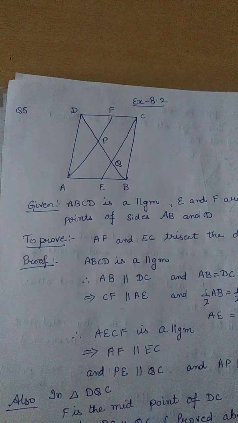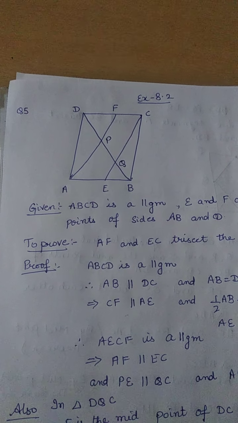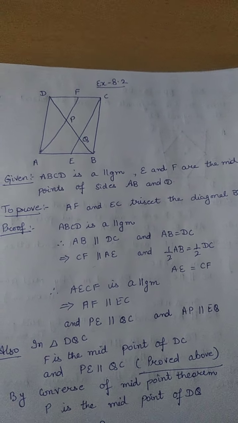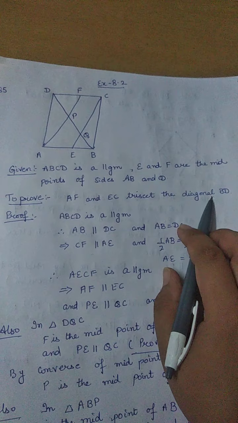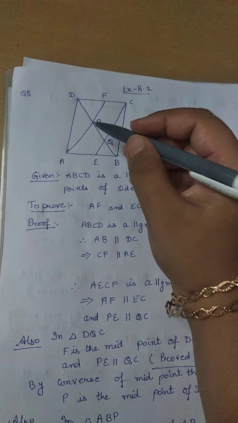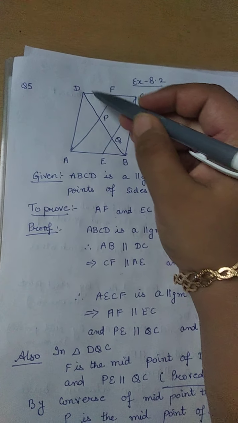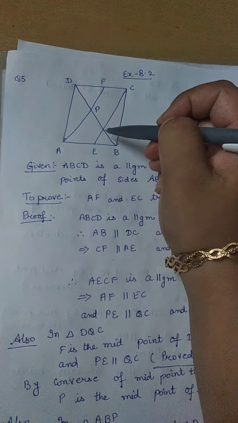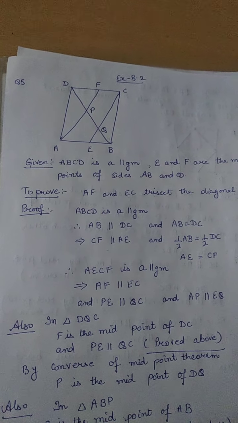In the question, ABCD is a parallelogram. E and F are the midpoints of the sides AB and CD respectively. You have to prove that AF and EC trisect the diagonal BD. BD is a diagonal. You have to prove that EC and AF trisect it. What does that mean? You have to prove that DP is equal to PQ is equal to QB. They are all the three parts and they all are equal.